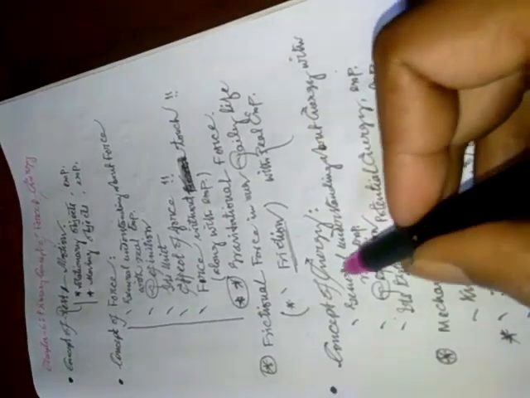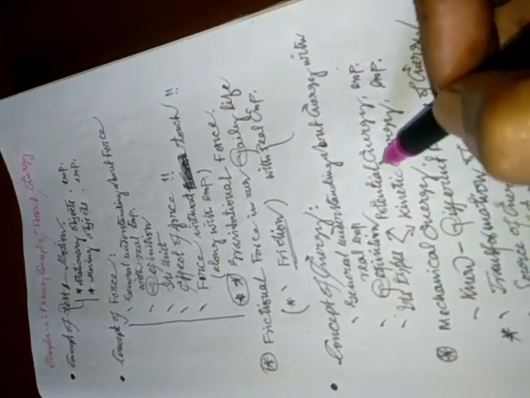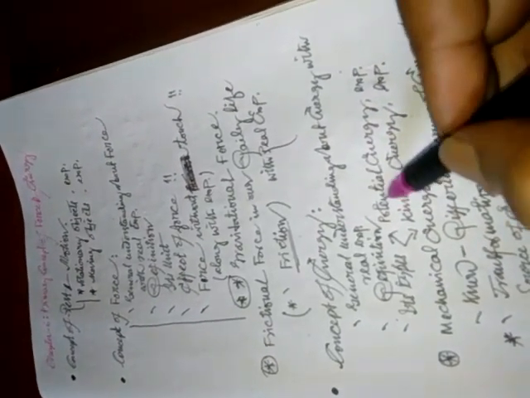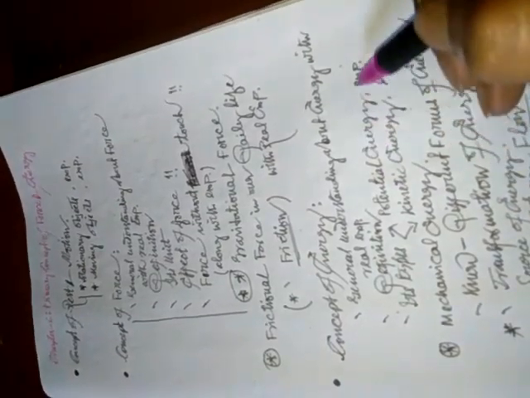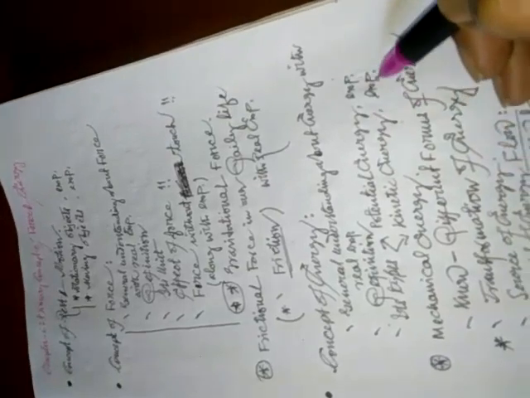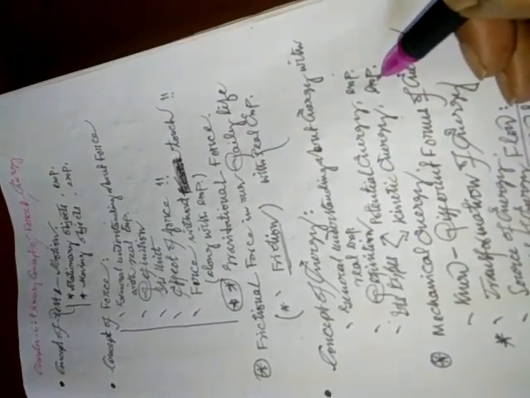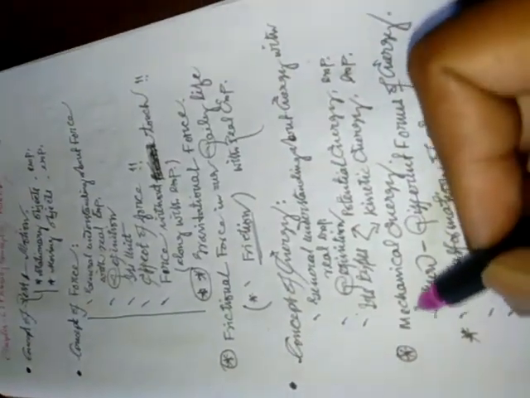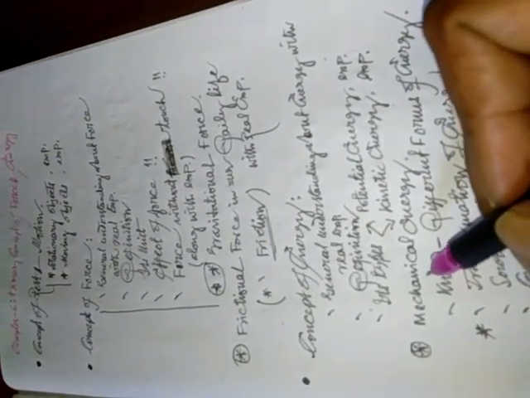There is the classification of energy broadly into two groups, like potential energy and the kinetic energy. So what is potential energy? We need to give example. And what is the kinetic energy? We need to give example and the difference between them. Then there is the topic very important. This one is the mechanical energy.